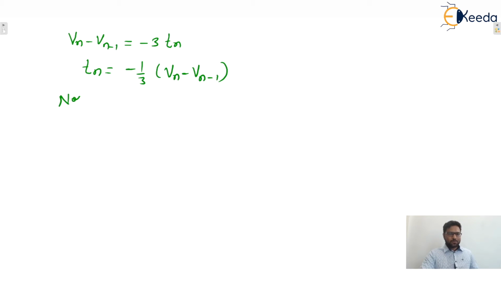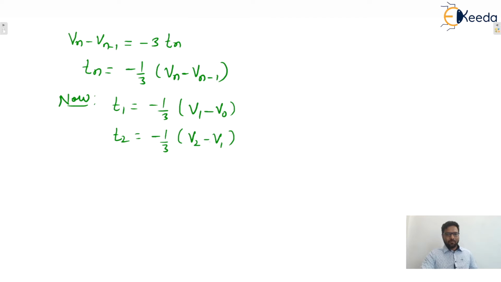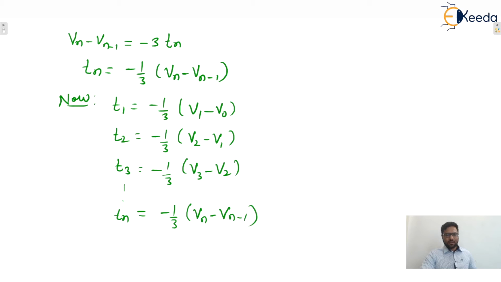Now put the values of n. Let's say for n equals 1, T1 is minus 1 by 3 into V1 minus V0. Then what is T2? That is minus 1 by 3 into V2 minus V1. Next, what is T3? That is minus 1 by 3 into V3 minus V2, and up to Tn, which is minus 1 by 3 into Vn minus Vn minus 1. So these are the terms of that particular series, and now we need to sum all these.